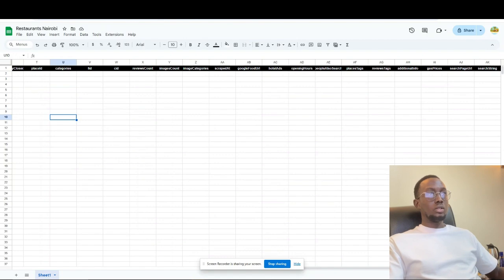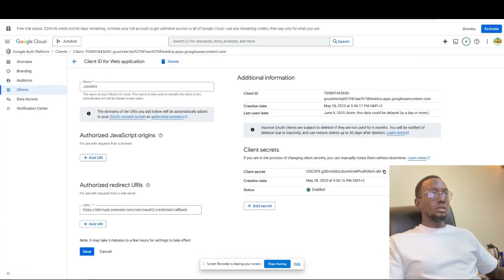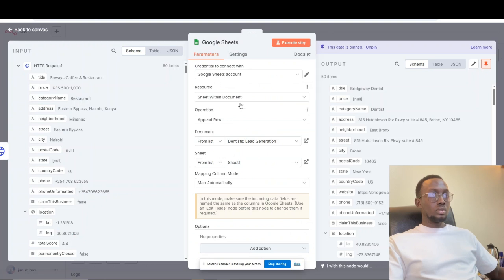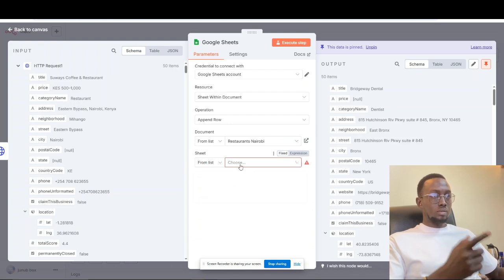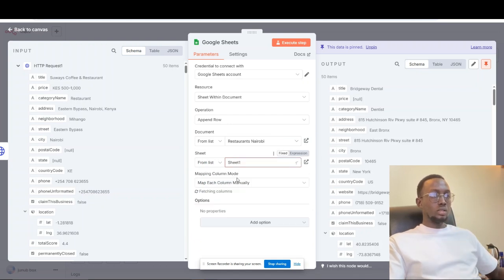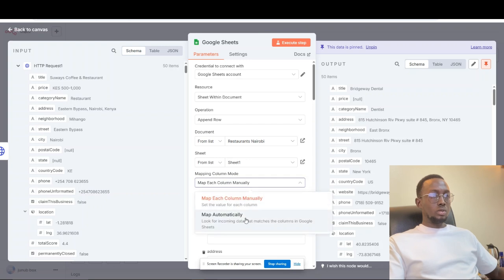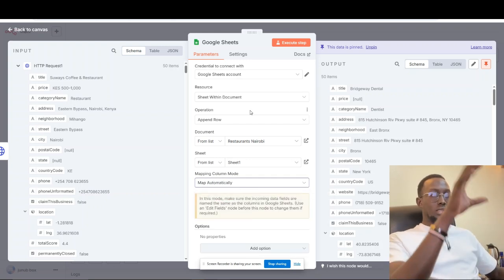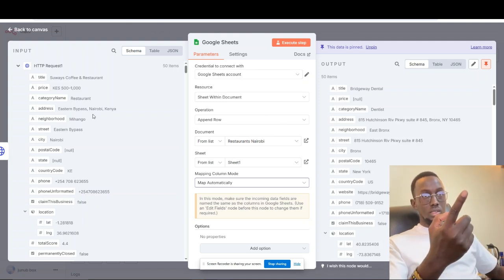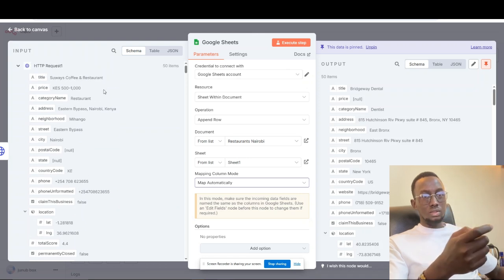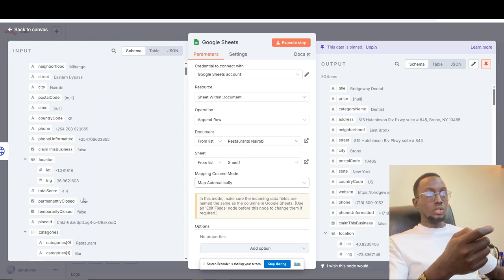Now we're going to use that table in our flow. So come here, restaurants Nairobi. I see it has found it, and then sheet one, and then you just map automatically, because we already have the titles on top. Or you can map manually. That means you have to type out everything. So that is done now. You see, it has already even sent them here. See, restaurants in Nairobi, Sunways Coffee Restaurant, you know, with information.